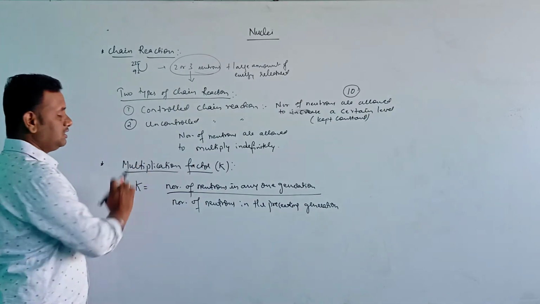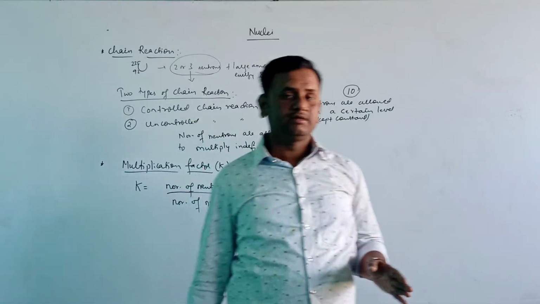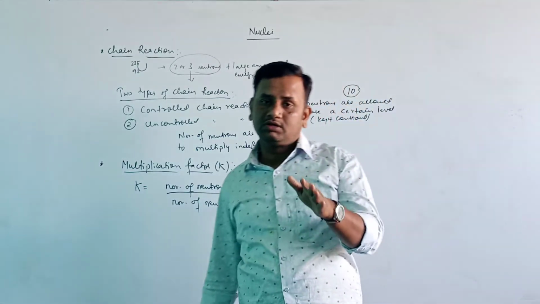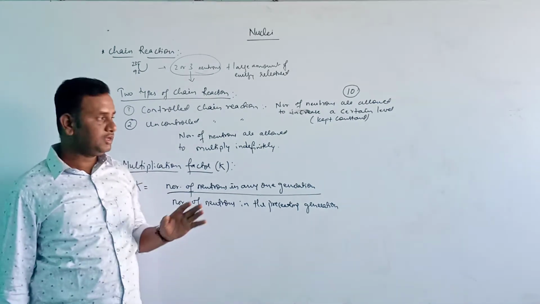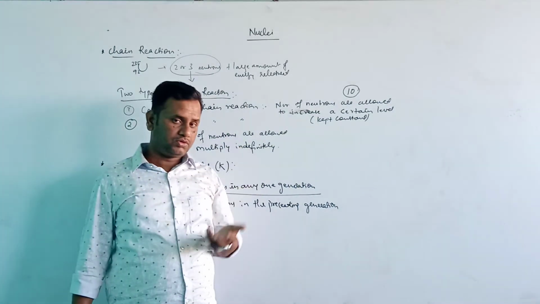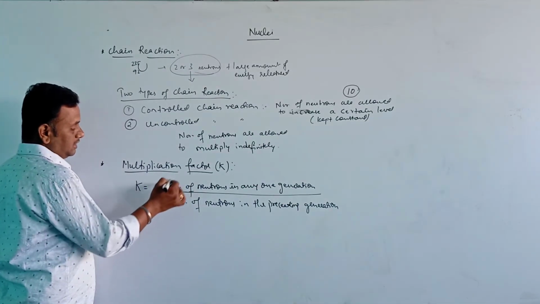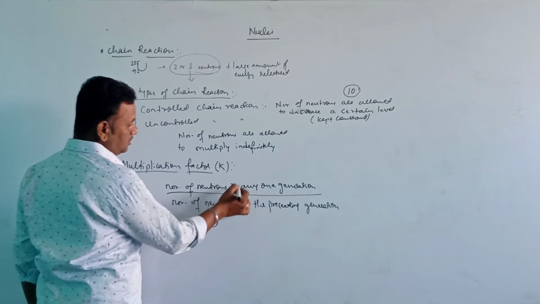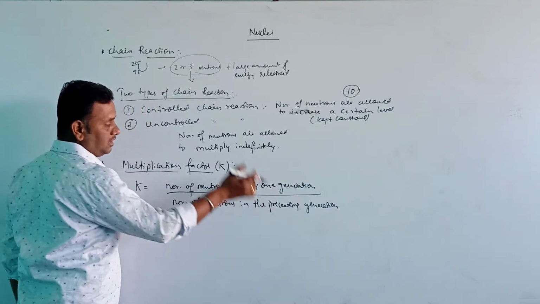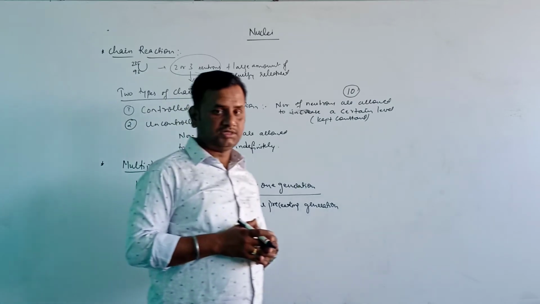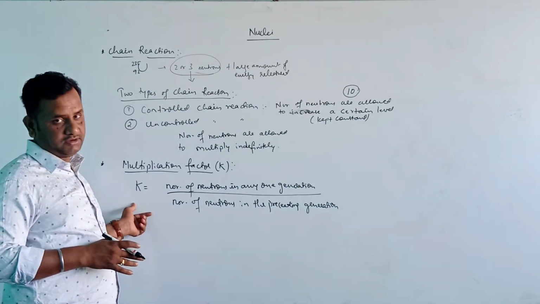That is the multiplication factor. So a chain reaction depends only on the multiplication of neutrons. It is defined as the ratio of the number of neutrons in any one generation to the number of neutrons in the preceding generation. Okay, so this is the definition of the multiplication factor.